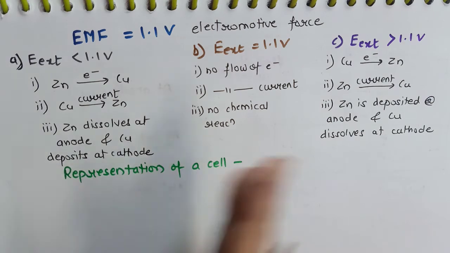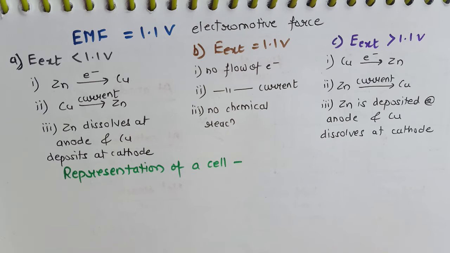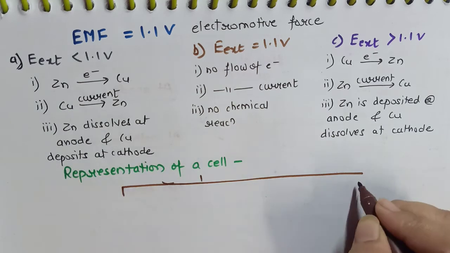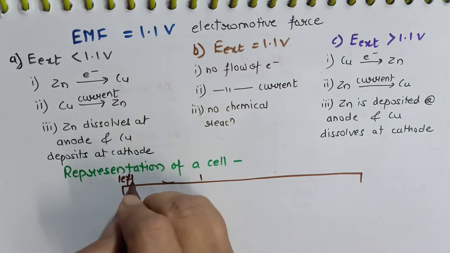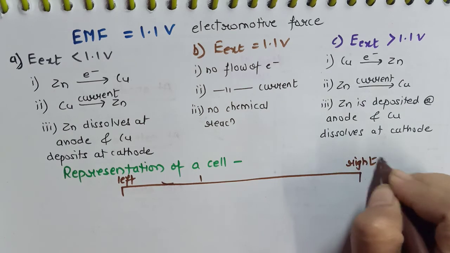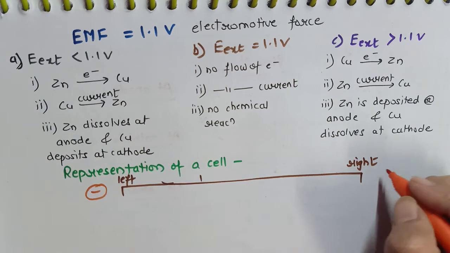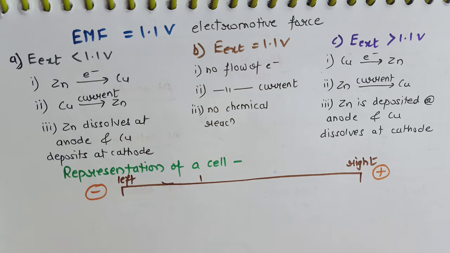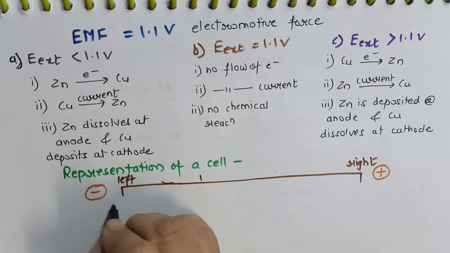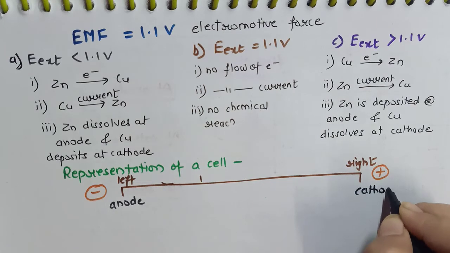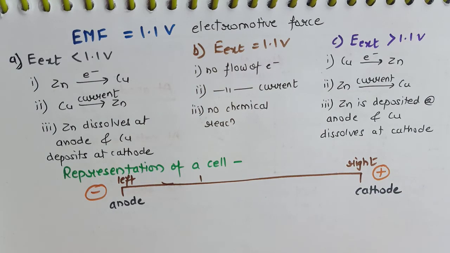One is the left side and another is the right side. So what are the things that are written at the left side and what are the things that are written at the right-hand side? So this is the left portion and this will be the right portion. The negative electrode is always represented at left and the positive electrode is always represented at right. That means the anode is represented at the left-hand side and the cathode at the right-hand side. Sorry, anode at left side and cathode at right side.